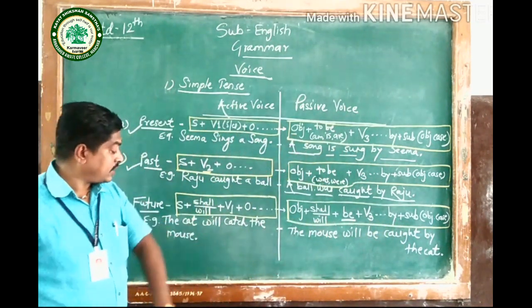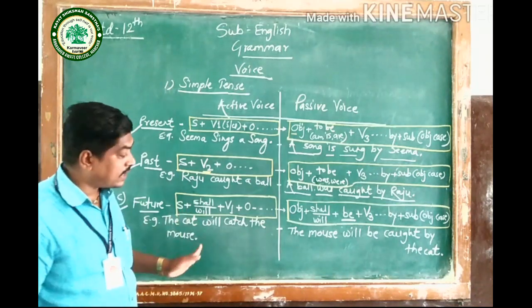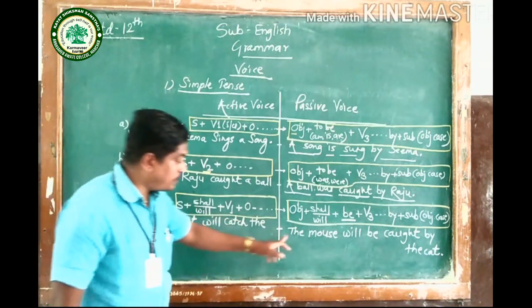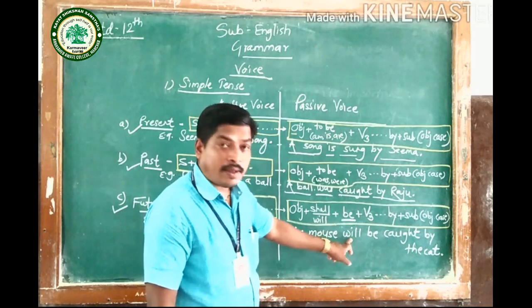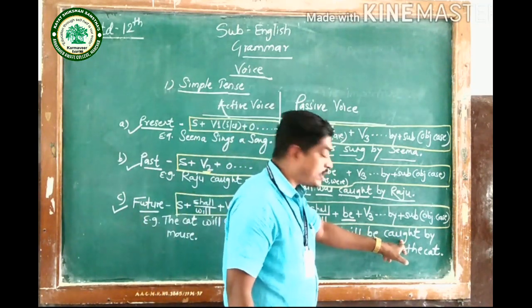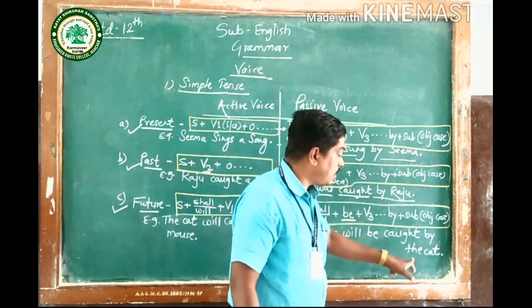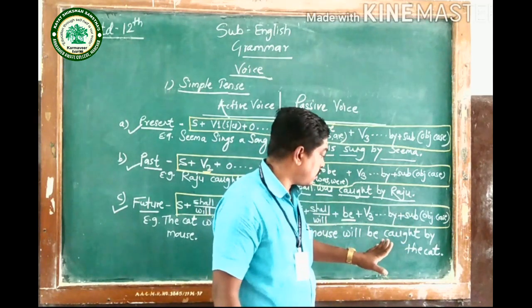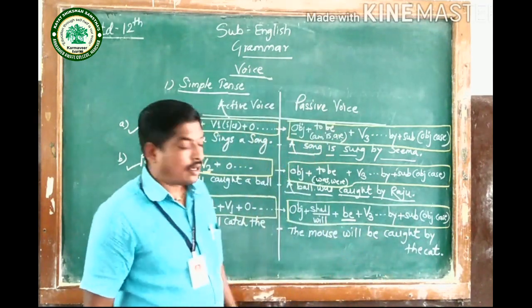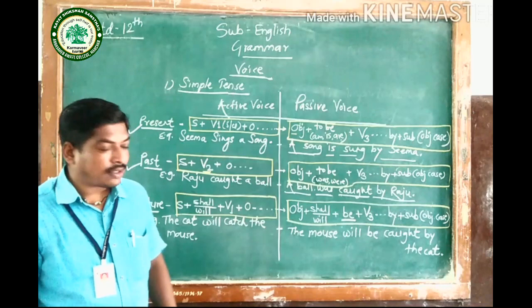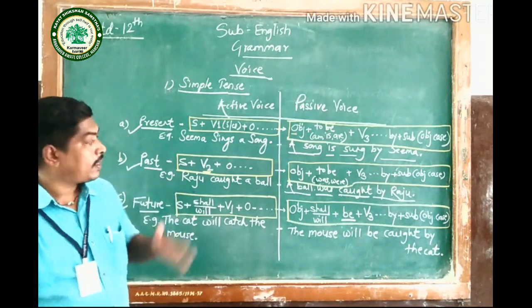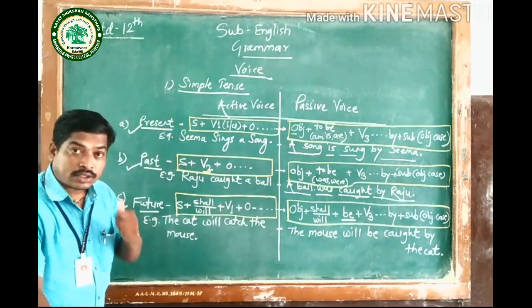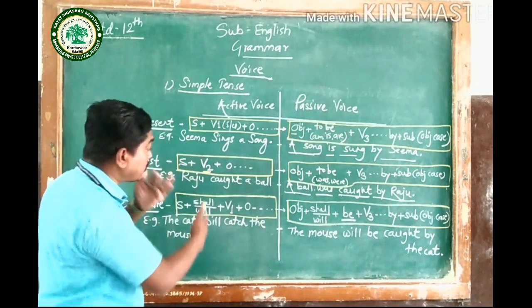The cat will catch the mouse. How will that sentence convert into passive? Object, the mouse, will, be, P3 of catch, it is caught by the cat. The mouse will be caught by the cat. So in this way, such will be the structure of active voice